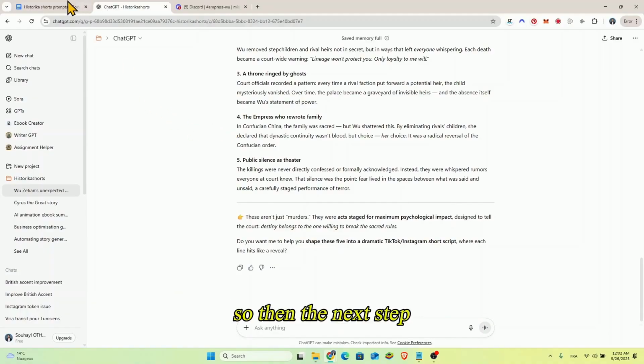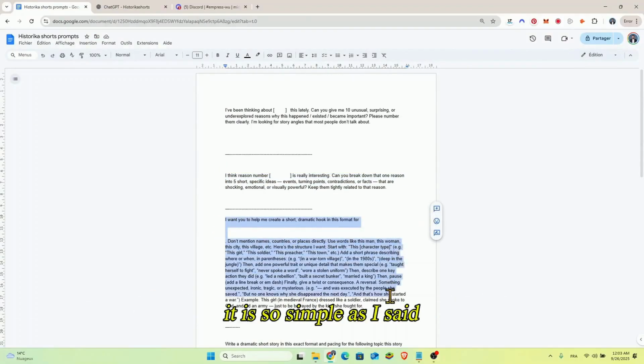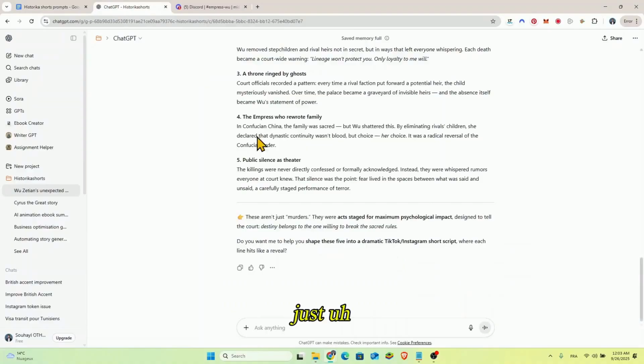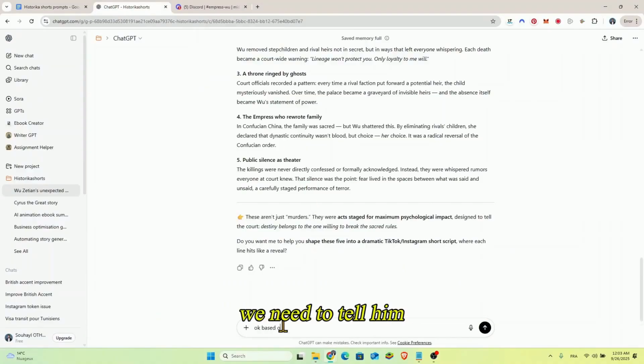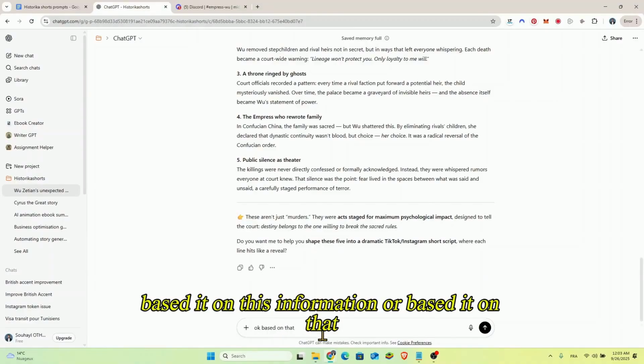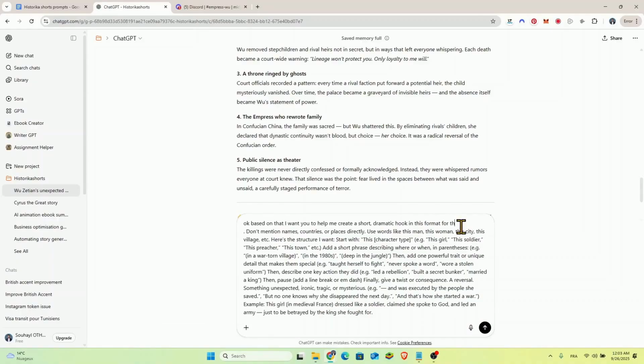So then the next step is creating the hook for our story. For that, it is so simple, as I said. Just copy and paste this prompt. Before this, we need to tell it to base it on this information. You need to create me this hook, but first of all, I need to specify that this is our story.